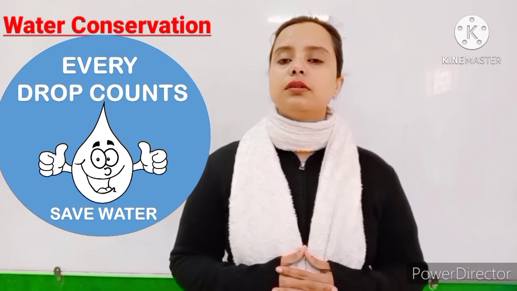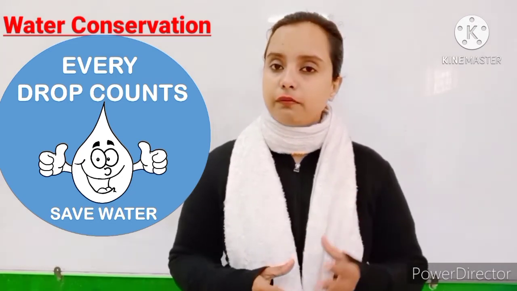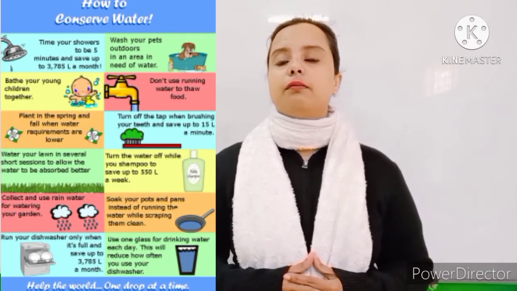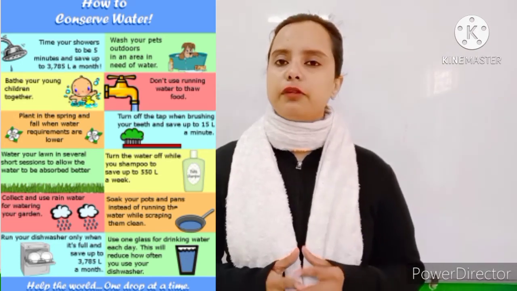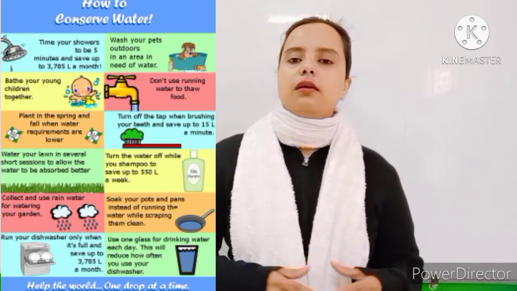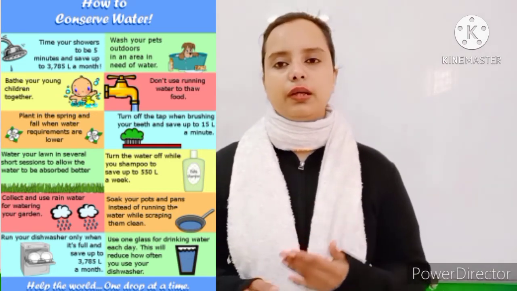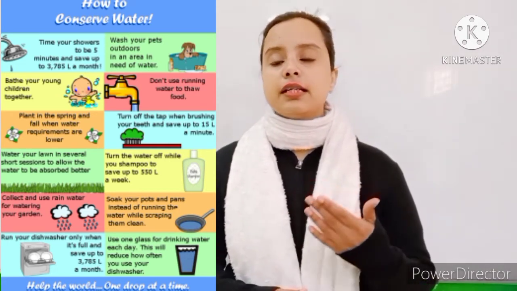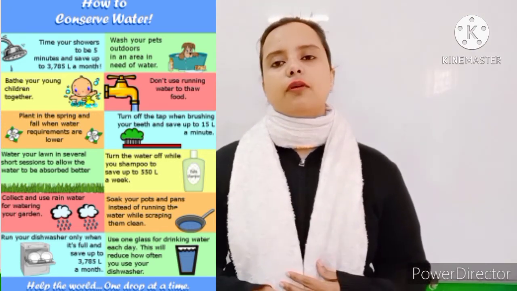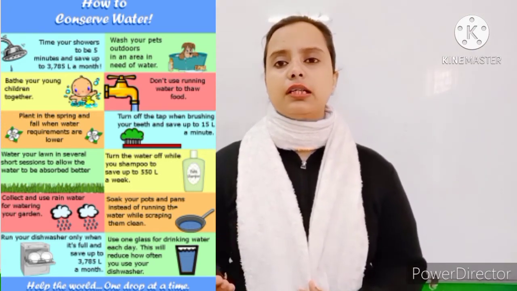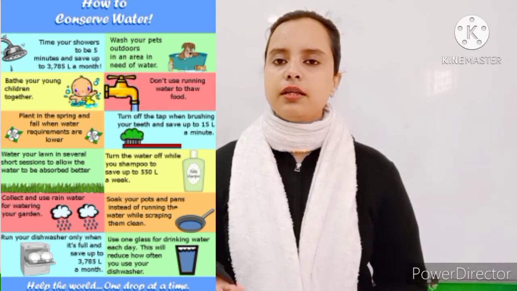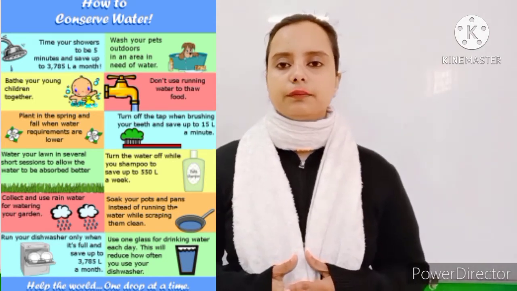We also generally wash our vehicles using a hose pipe. We should avoid this also, because through the hose pipe the water gets wasted more. For washing vehicles, we can use a bucket instead of the hose pipe.